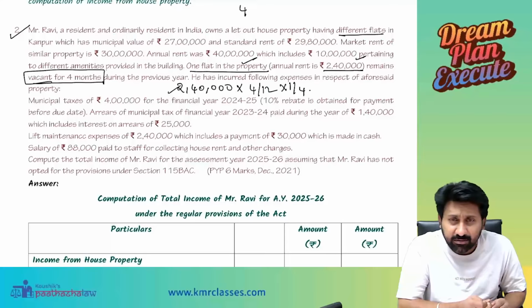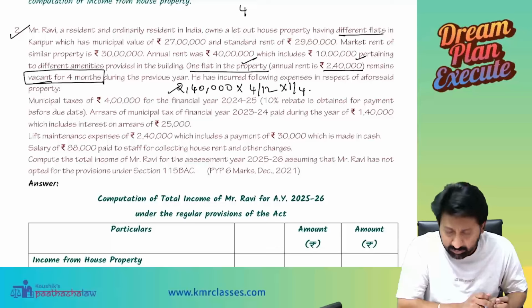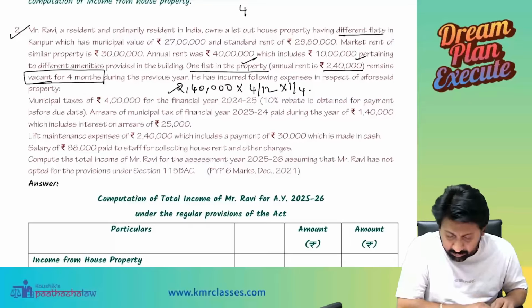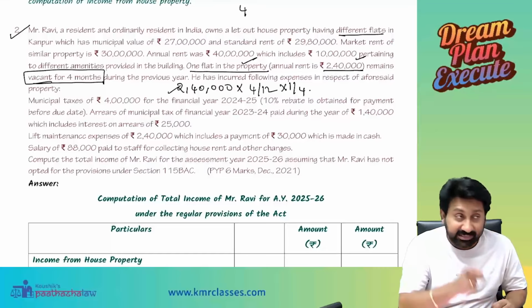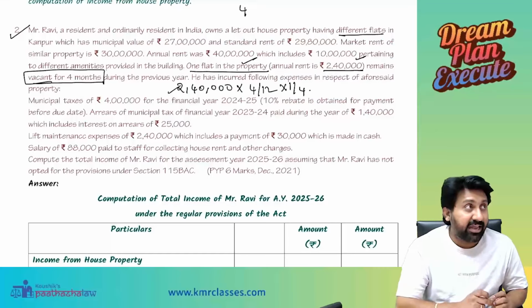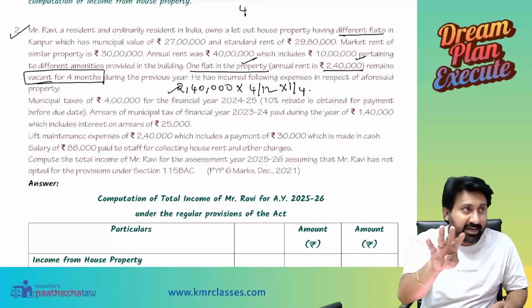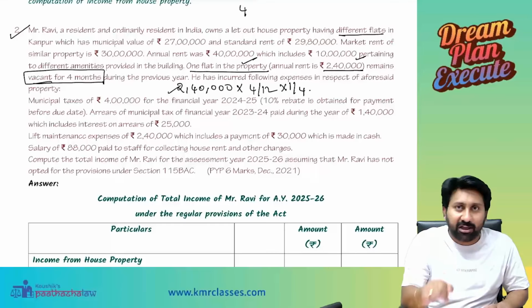Sir, the annual rent of 2,40,000 is given for the one flat to be incident. Then why are we multiplying again by 1/4 to calculate the vacancy? The reason I will tell you: though there are 4 flats, we are not doing the valuation for the 4 flats separately.